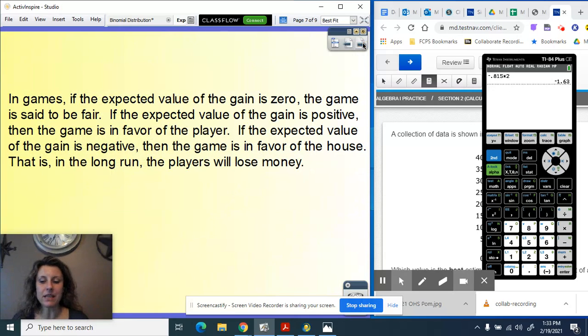Okay, so in gaming scenarios, if we do have a negative expected value, that means that on average we are losing money. Therefore, the house is gaining money. A good thing to keep in mind, though, is if we get an expected value of 0, that means that the game is fair. Okay, so we are not expected to win or lose, and the house is not expected to win or lose. It kind of evens out. So we call that fair.